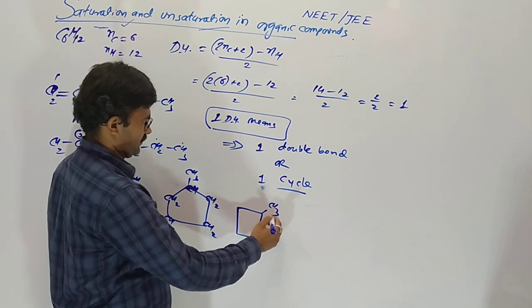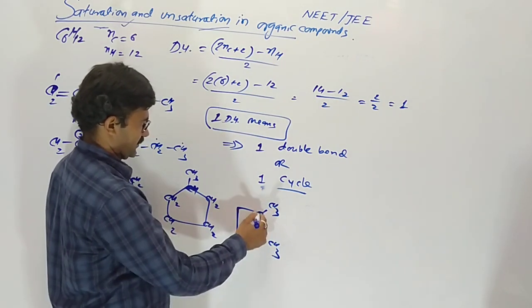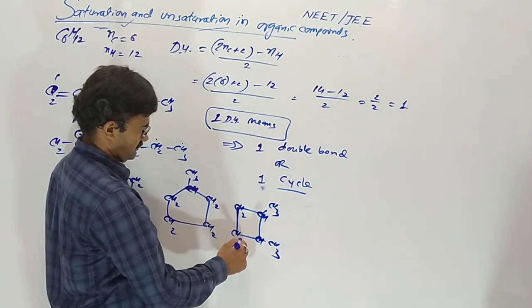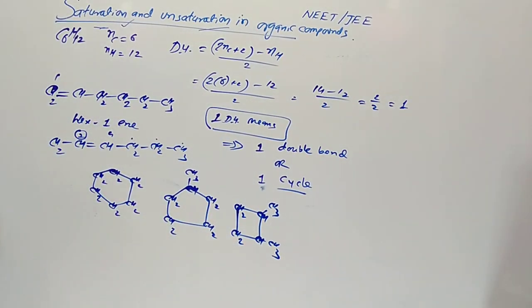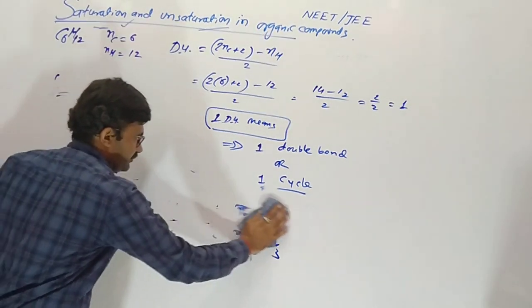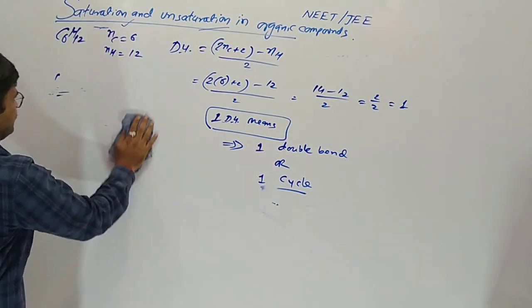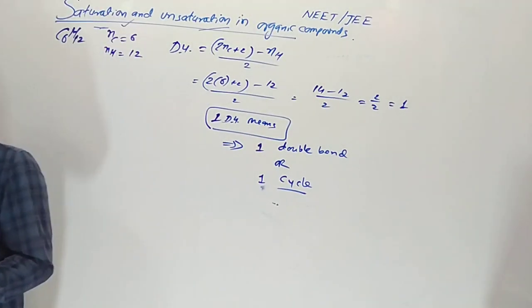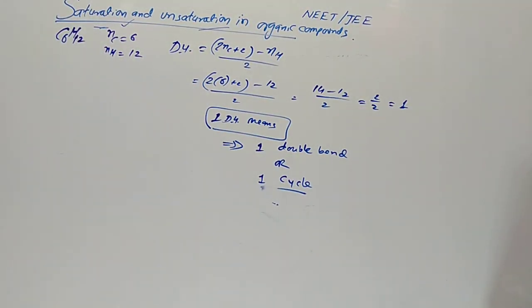Now this one you can also do. These are the isomers. Here we are not discussing how many isomers there are. We are discussing saturation and unsaturation, and with the help of it, we can easily define how many isomers occur. You have to do rough work on it.